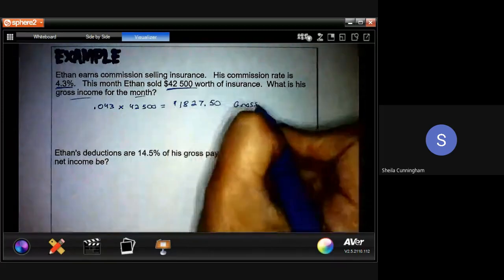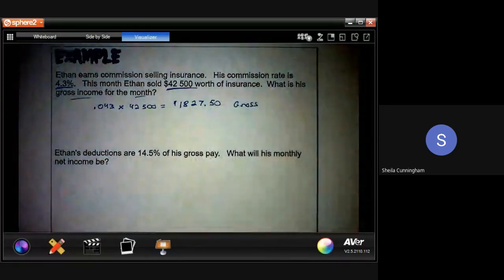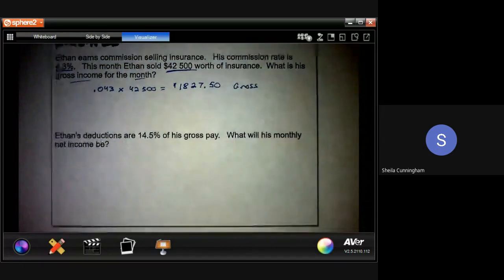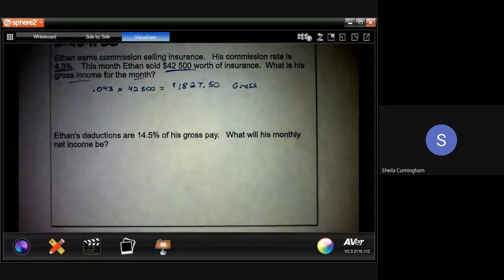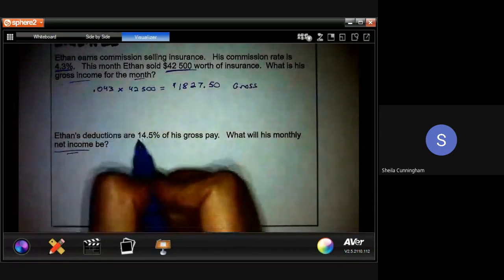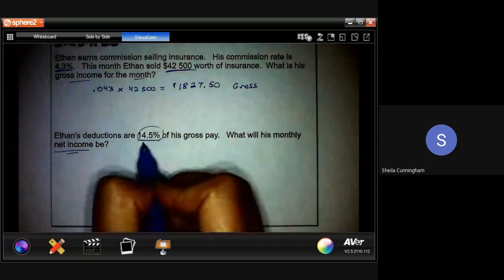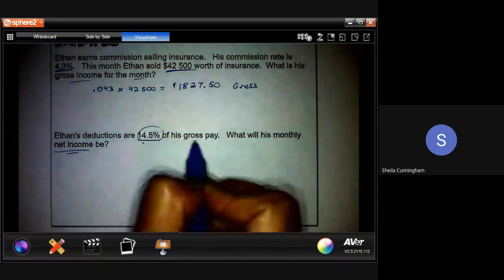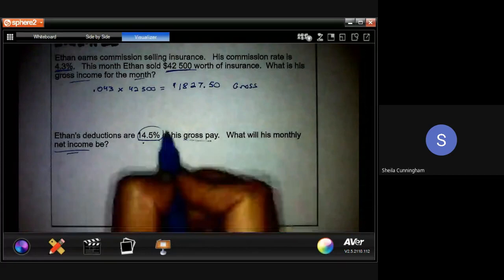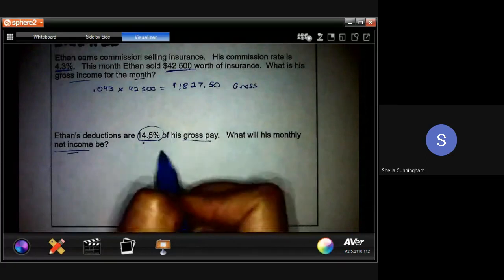He wishes it was 18,000. Okay, that's his gross. Now again, that's gross. That's not with deductions. So let's take this question a step further and start calculating out what his deductions are to see what his net income or his take-home pay is going to be. So if he's got deductions of 14.5% of his gross pay, well, we need this in terms of dollars, right?